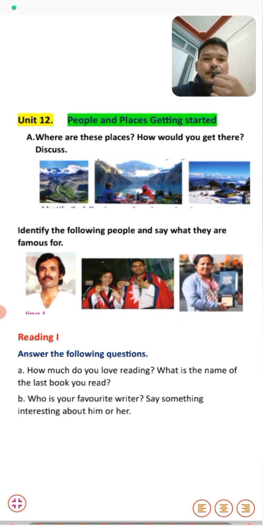The first picture, students, you can see here is a picture of Bhaktaraj Acharya, and he was a famous singer and writer of Nepal, and he has written so many songs for the Nepali music industry.